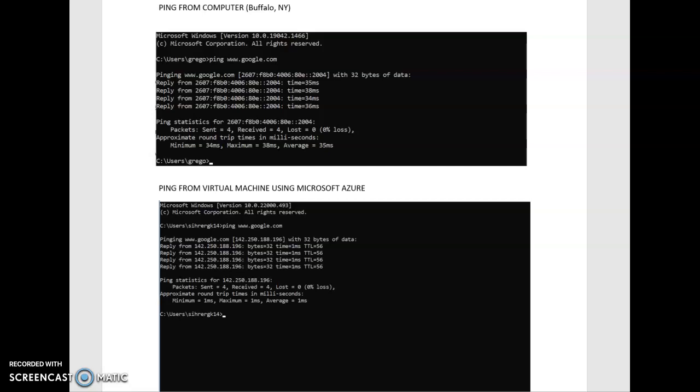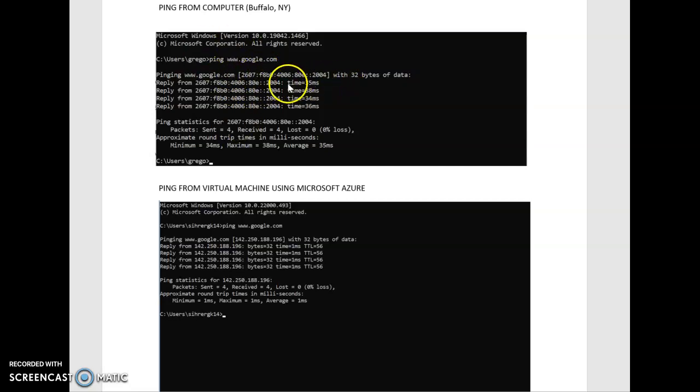I created a Windows 11 virtual machine through Microsoft Azure, and the task was to ping www.google.com from both your personal machine and through the VM that we created using the cloud service. So the first one here is the ping that I did from my personal machine.